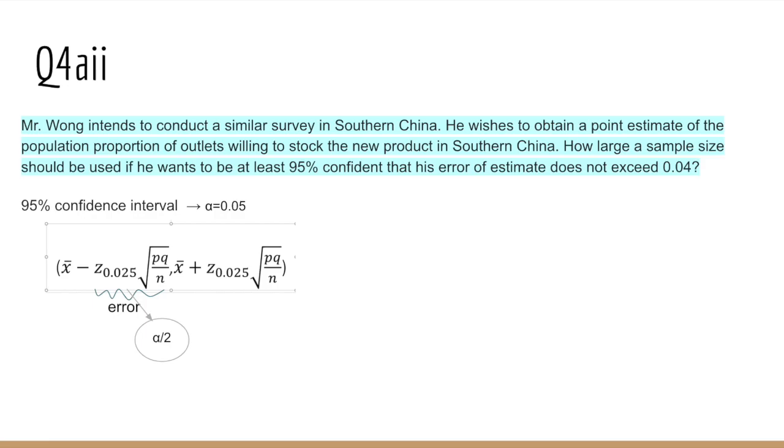In this question, the error is the standard score Z sub 0.025 times the square root of PQ over n.